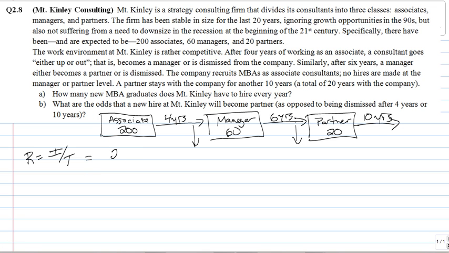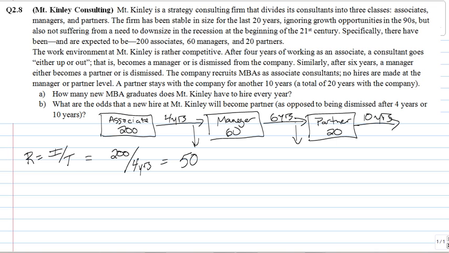There's an inventory of 200 associates within the firm at any given time, each of which stay within that role for 4 years. Solving that equation, we get a flow rate of 50 associates. What that means is Mount Kinley needs to bring in 50 new MBAs each year to maintain the number of people in their firm. But it also means that there are 50 that are up for manager promotion each given year. That is the answer to Part A.